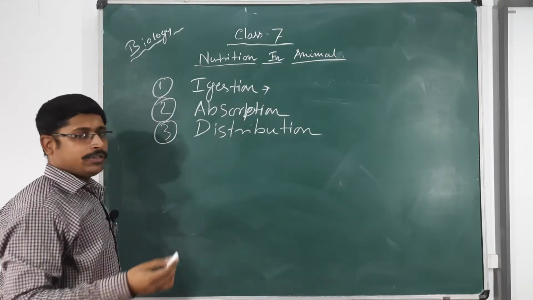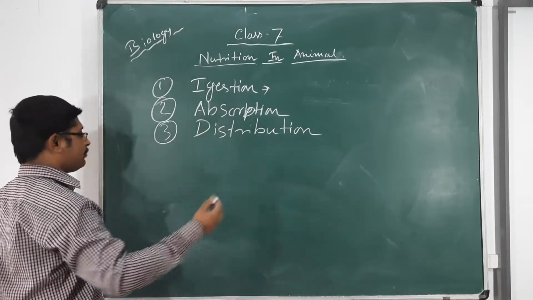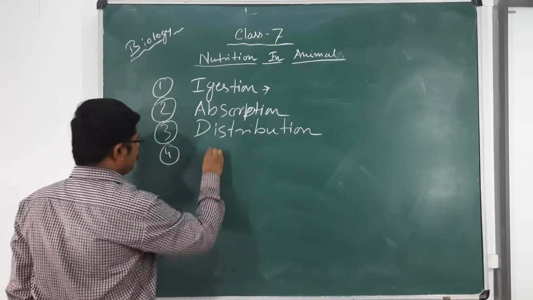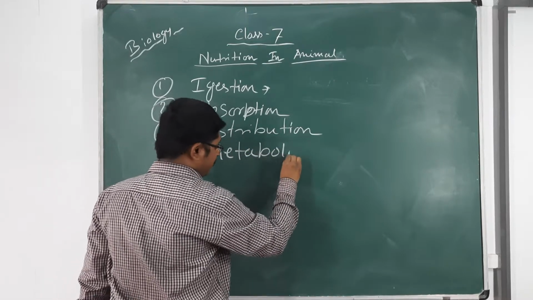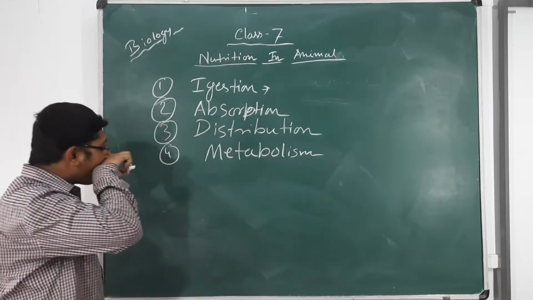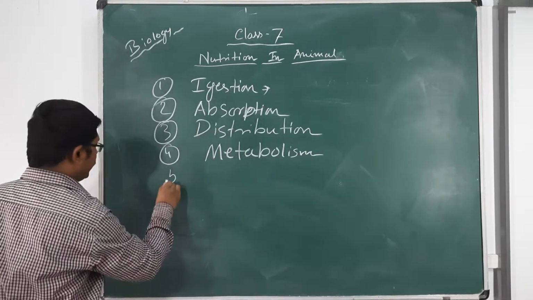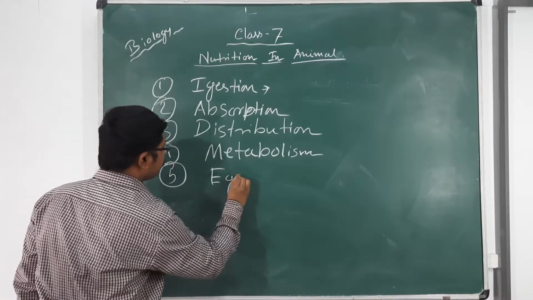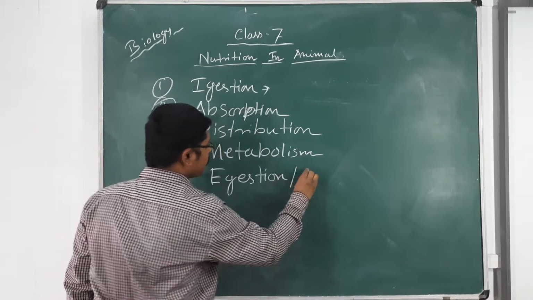Which type of food is destined to go to which particular organs or portions of the body, that is the distribution. And after that, obviously the most important one, that is metabolism. Every step is important, but metabolism is the most important one, and after that excretion, or egestion in the language of nutrition.